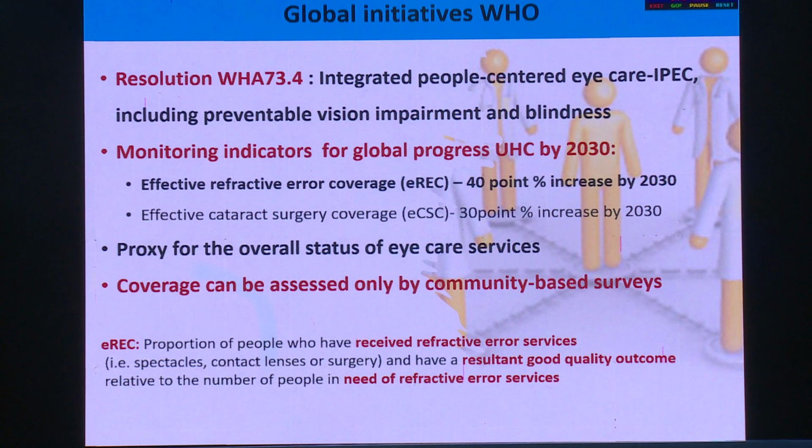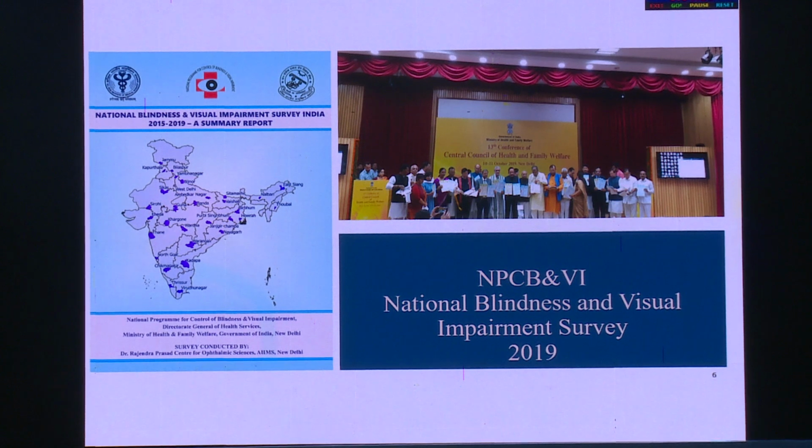WHO has taken this initiative that to achieve universal health coverage, we need to increase our effective refractive error coverage by 2030 by 40 percentage points. If we have 30 at this stage, then we have to increase it to 70. So it is a number of percentage points, it is not a percentage. By percentage, it may remain around 40%, but it is 40 percentage points. That we need to understand.